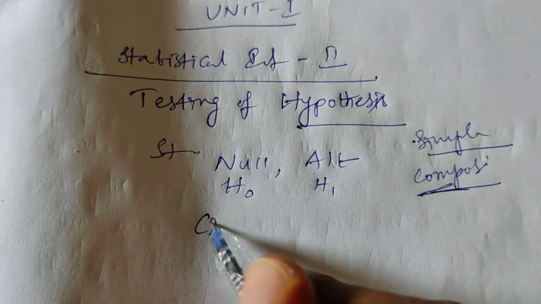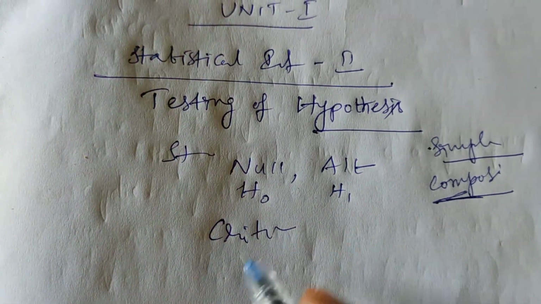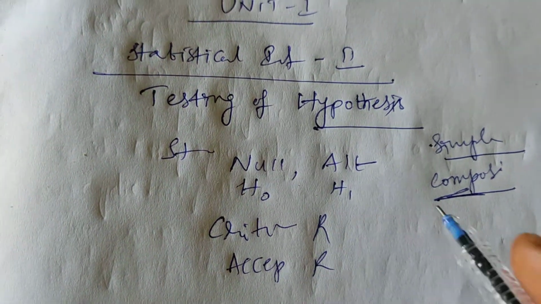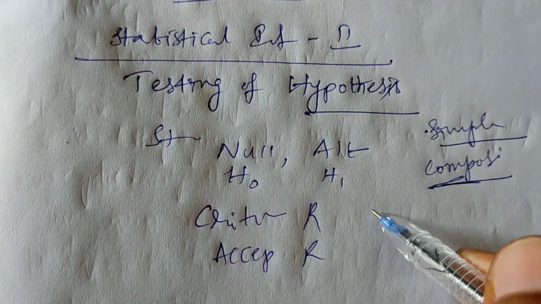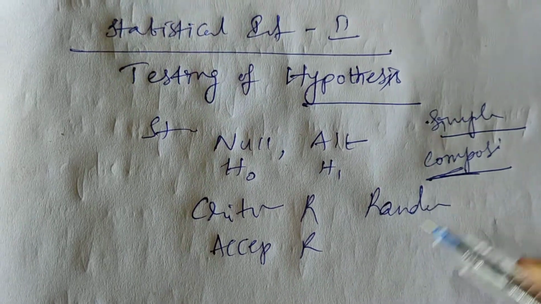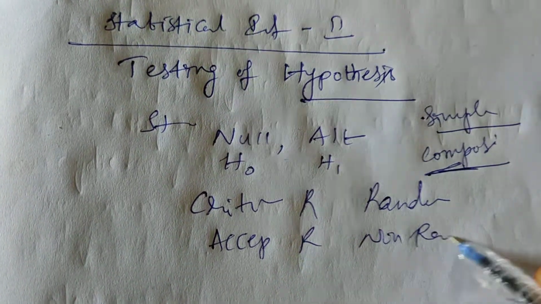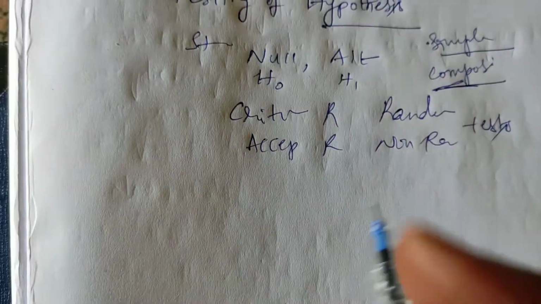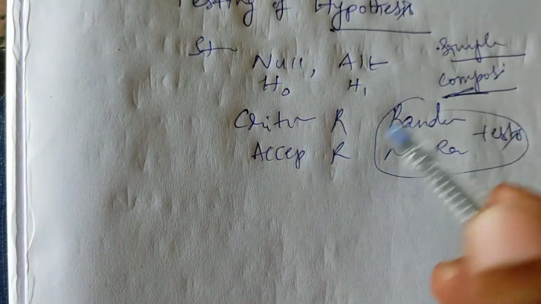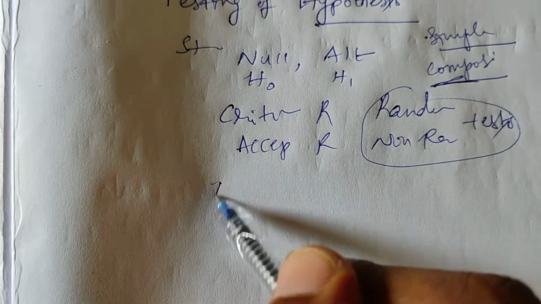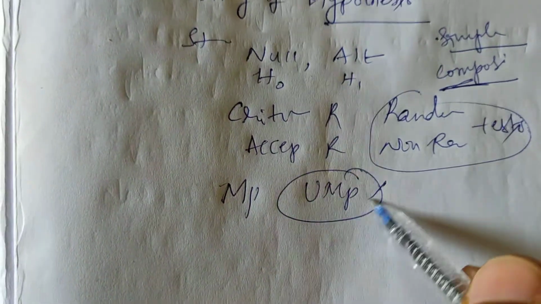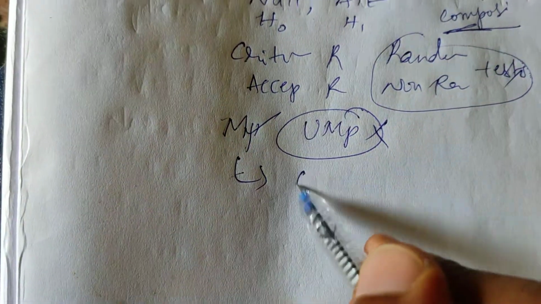And next, critical region. Next, acceptance region. And next, randomized and non-randomized tests. After defining the test, we went to the test statistics, MP test, UMP test, but UMP test is not important, only you have MP test related example problems.